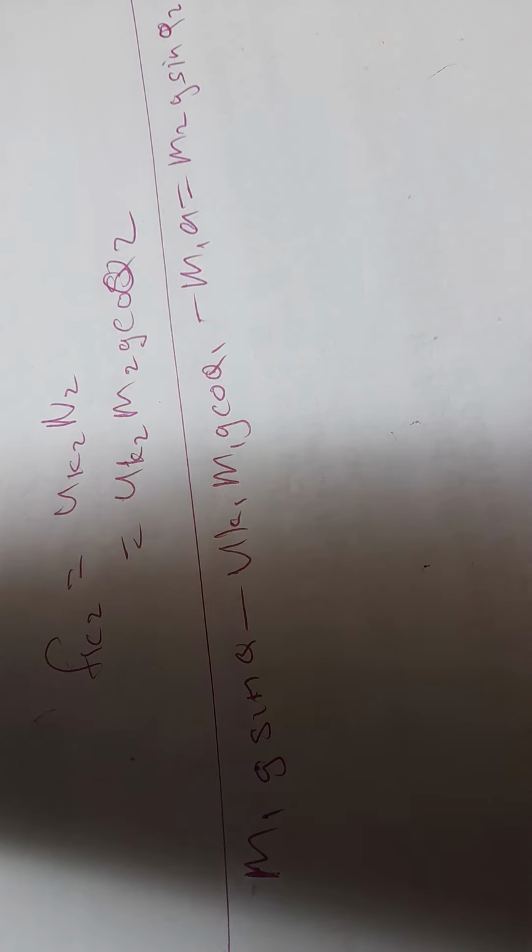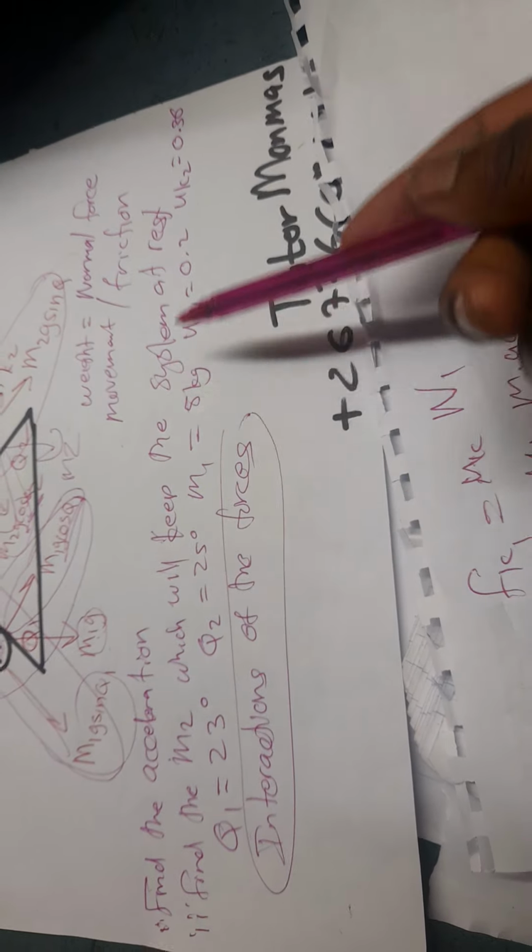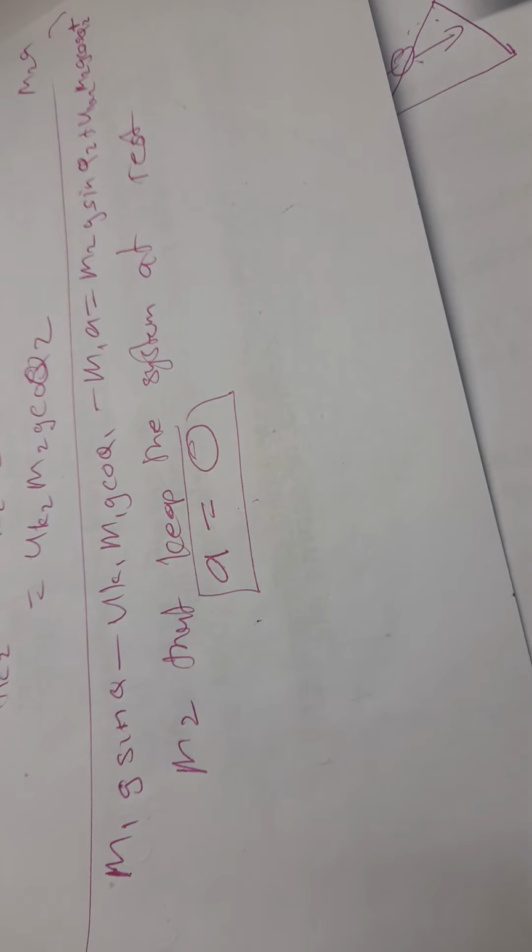For the second part of the question, they say you should define the m2 which will keep the system at rest. So the m2 that will keep the system at rest means that our a is equal to 0, our acceleration is equal to 0.